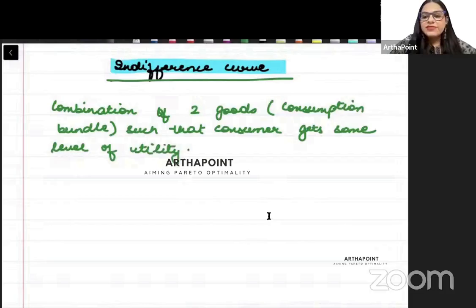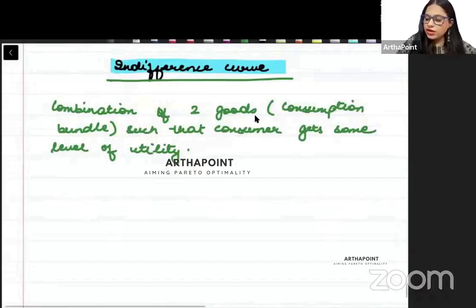Right? An indifference curve shows all those consumption bundles that leave the consumer indifferent, which give the consumer the same level of utility. So if the consumer gets same level of utility, that curve which shows us those bundles, उसी को हम indifference curve बोल देते हैं.